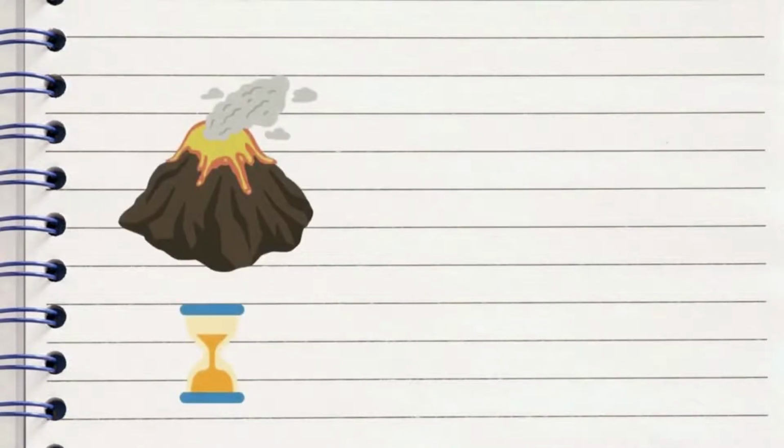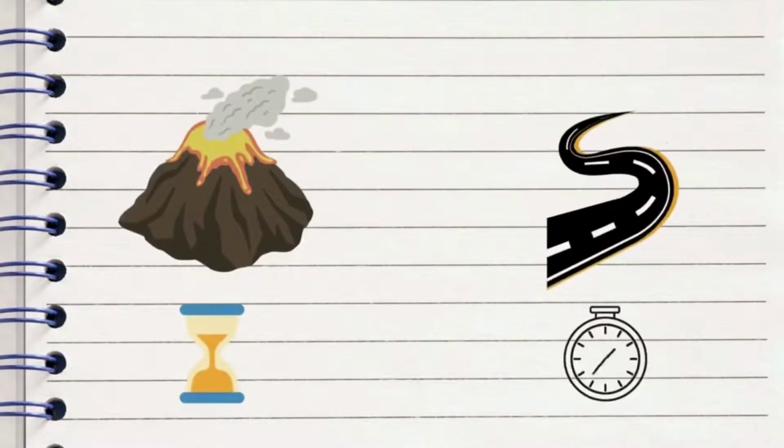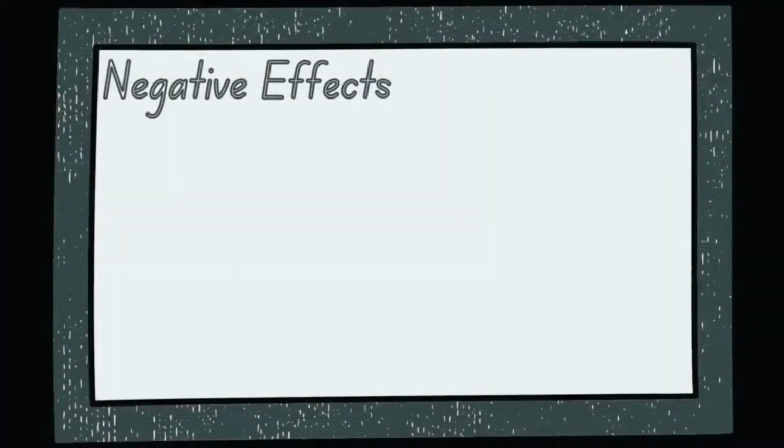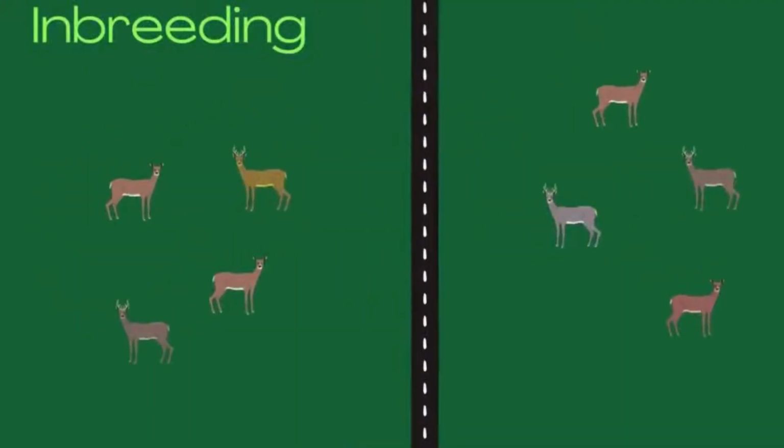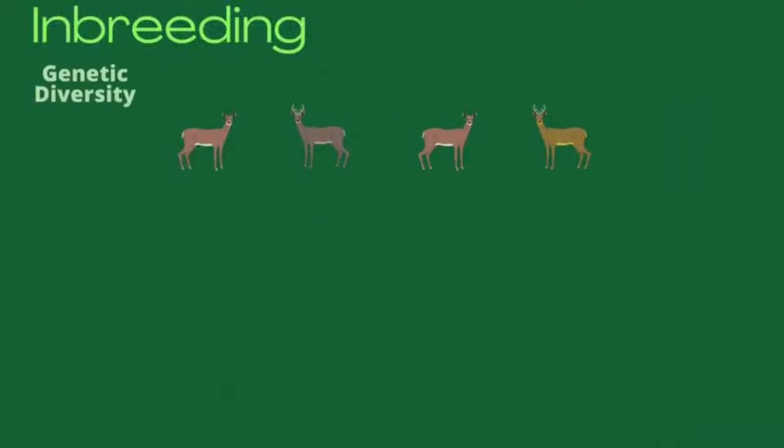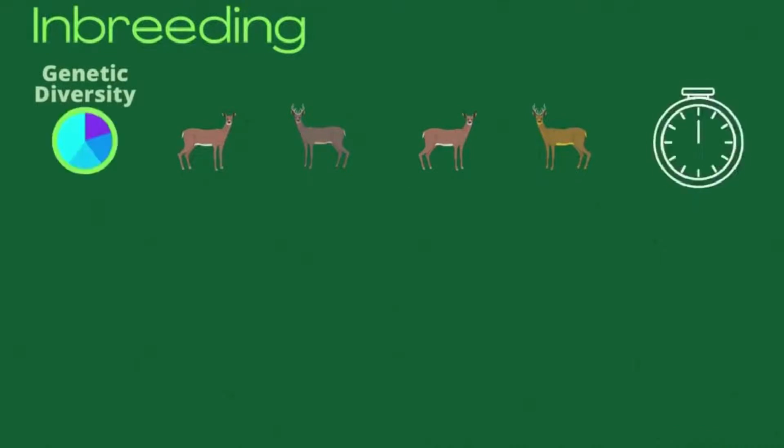Volcanoes and natural forest fires tend to occur once in a while, but human activity occurs much more often and is the leading cause of habitat fragmentation. One of the major negative impacts of habitat fragmentation is inbreeding. After their habitat is fragmented, species are usually forced into smaller groups.